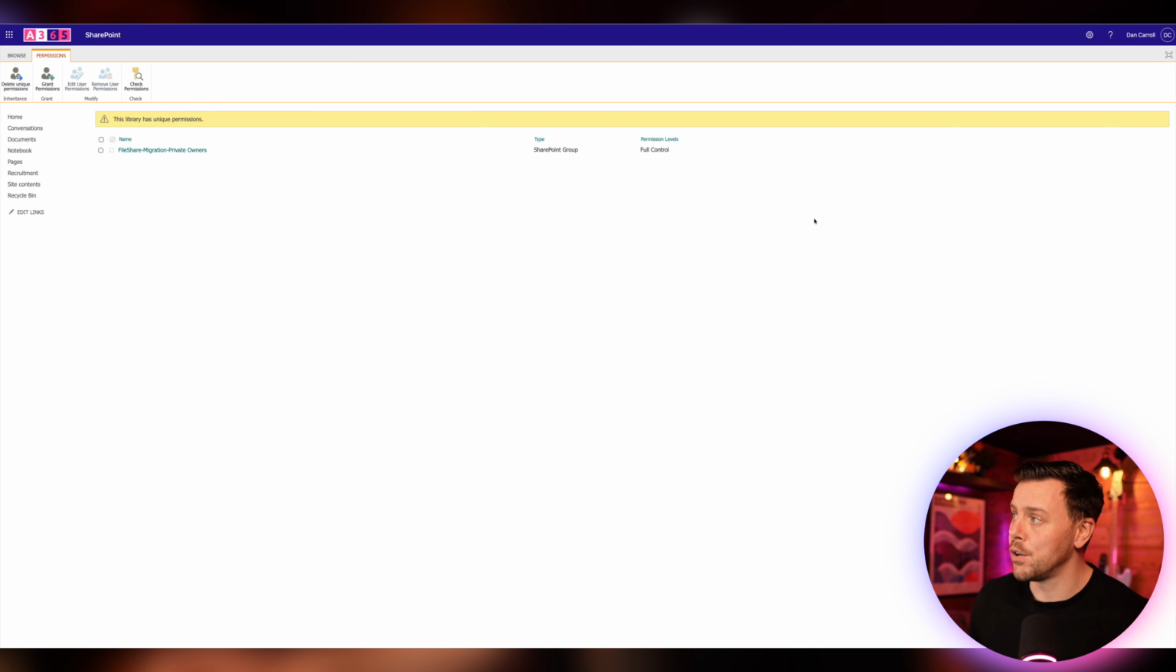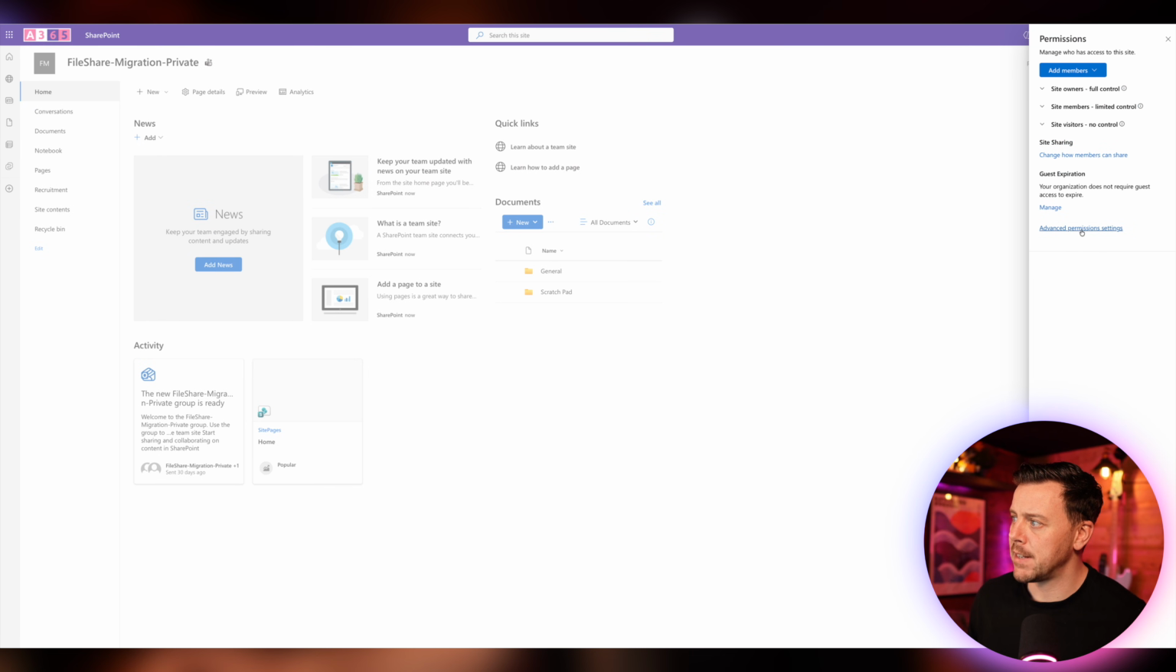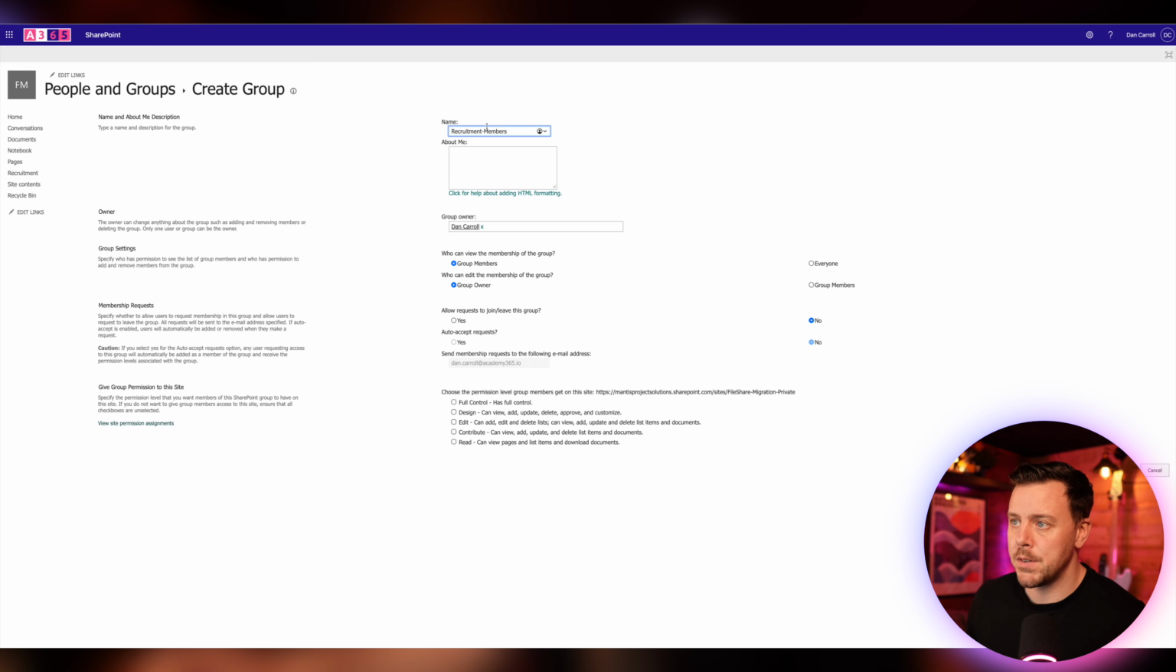But if you want to create that group, come back to the home page and we'll come up to the cog here and we'll say site permissions and we'll say advanced permission settings. So we're in here. Now we have another option up here, which is to create a group. So I could say create group and I could name it recruitment members in this example.